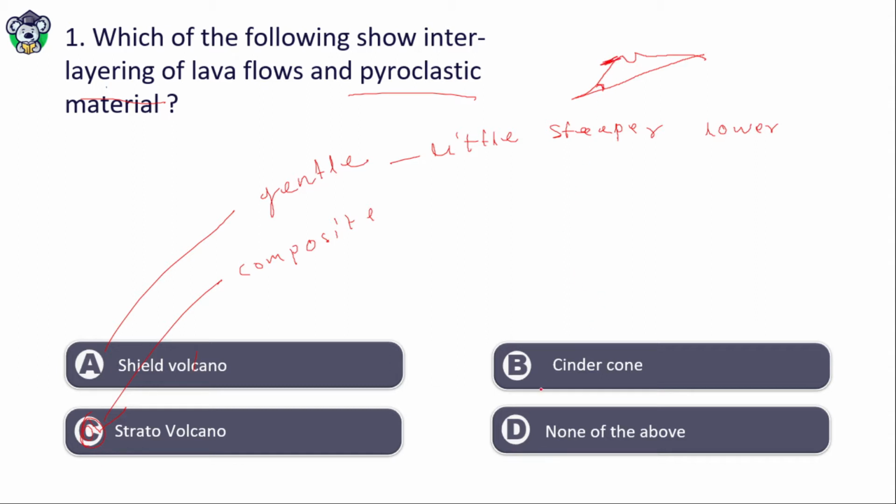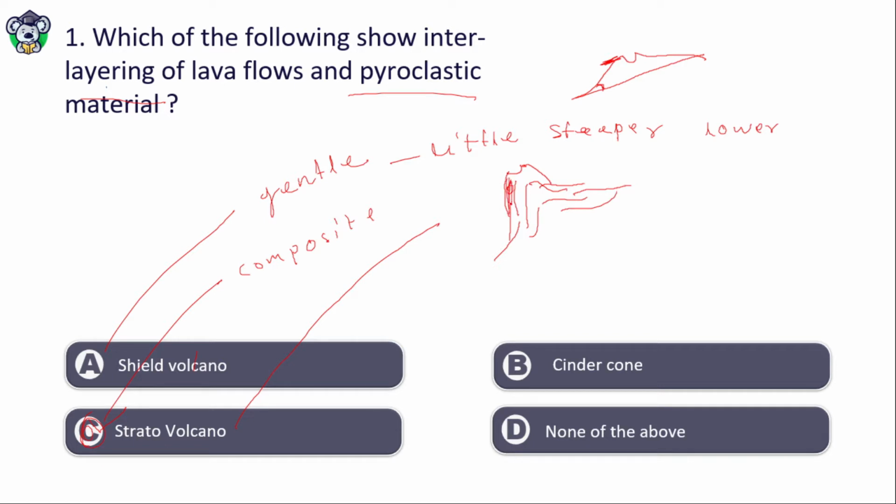Similarly, the stratovolcano is steeper than the shield volcano, because it rises like this. Here the layering of the pyroclastic material and the lava flows occurs in alternate layers.